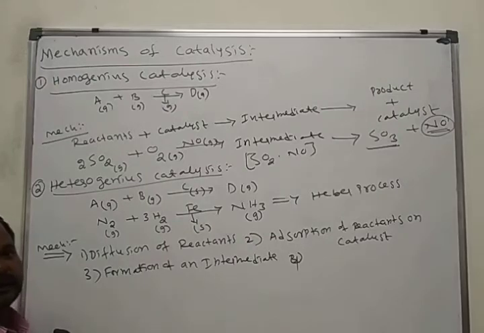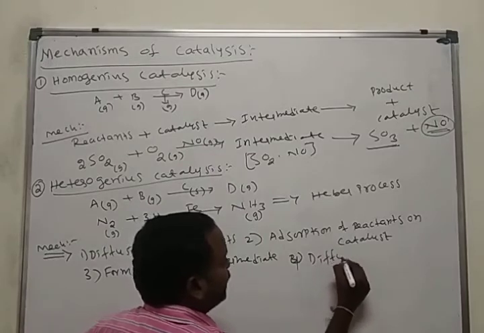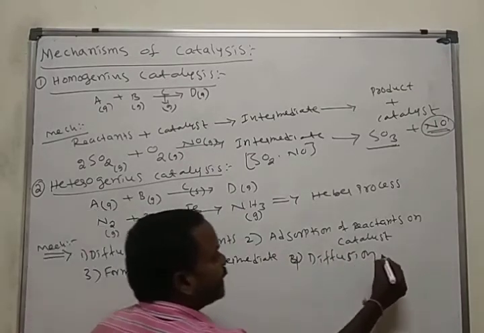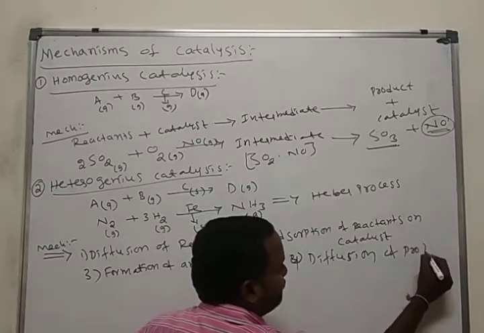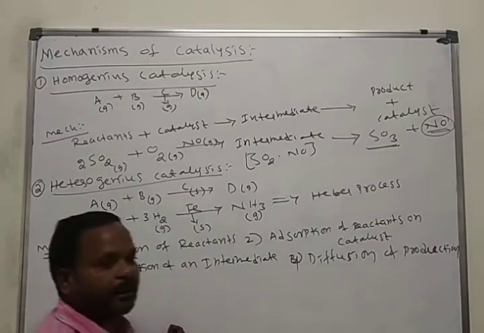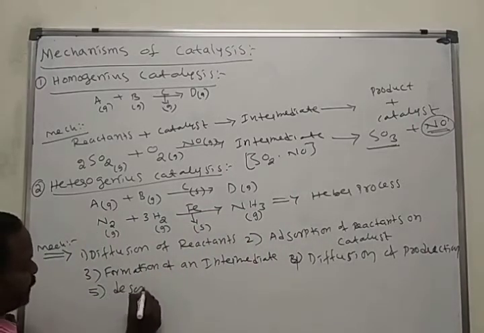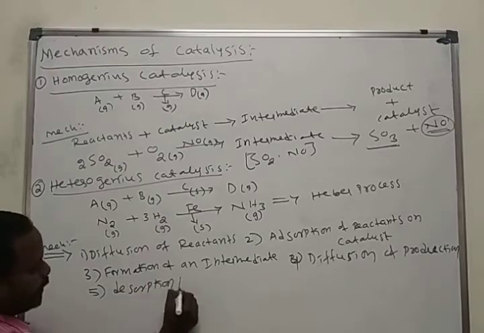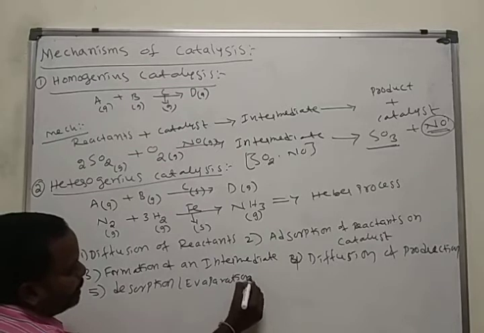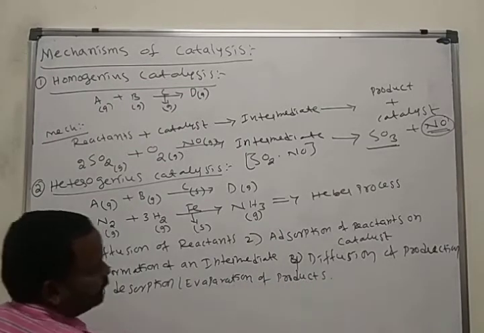Then diffusion. Here diffusion of reactants, here diffusion of products. After the desorption, also called evaporation of products.